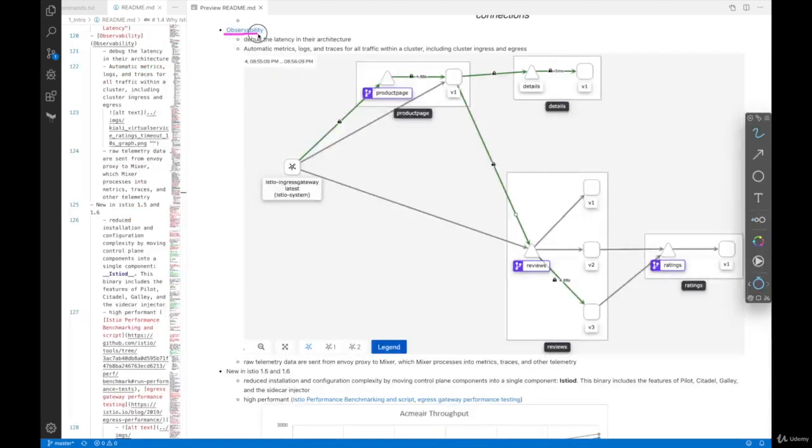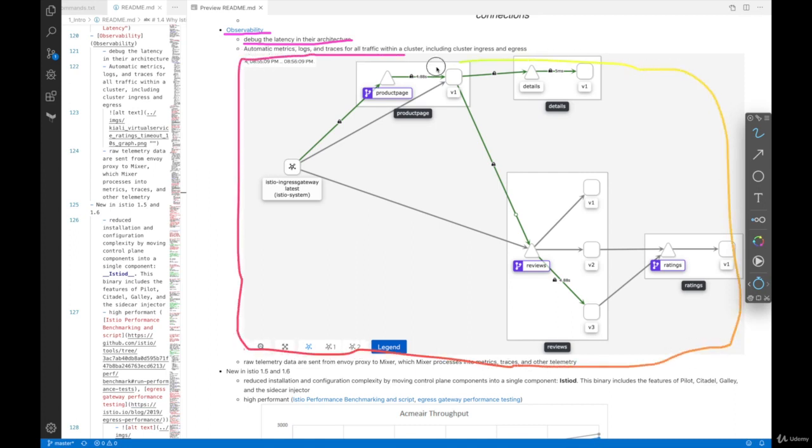Okay, so moving on to the observability aspect of Istio. You can debug the latency in this architecture using this kind of diagram. This is a Kiali dashboard. This is part of the Istio installation if you're using a demo profile. We're going to cover this in the next chapter for Istio installation. But with this, you can visualize metrics, logs, and traces for all traffic within a cluster, including cluster ingress and also egress. So take a look here. This is an Istio ingress gateway. And this is a service and also a pod.